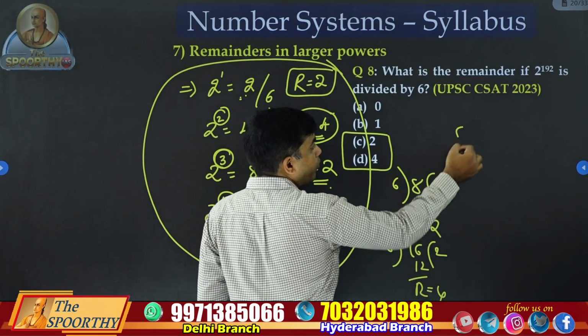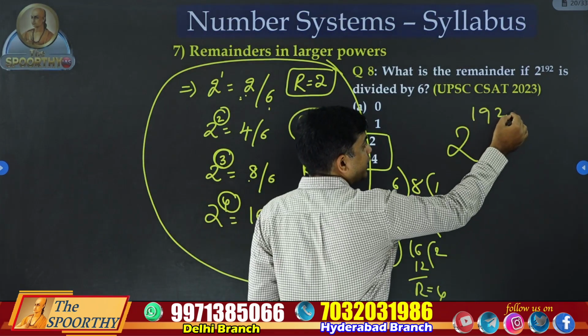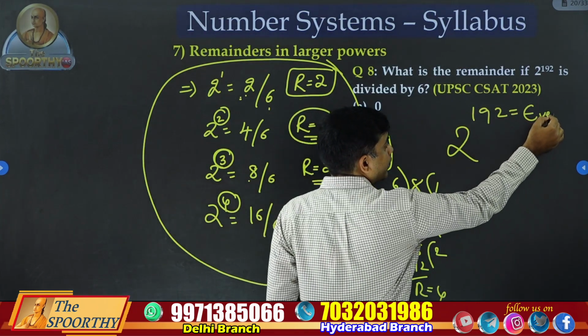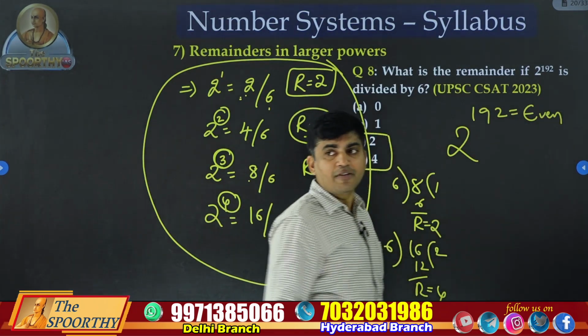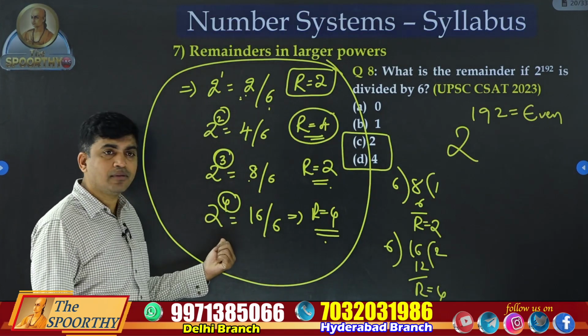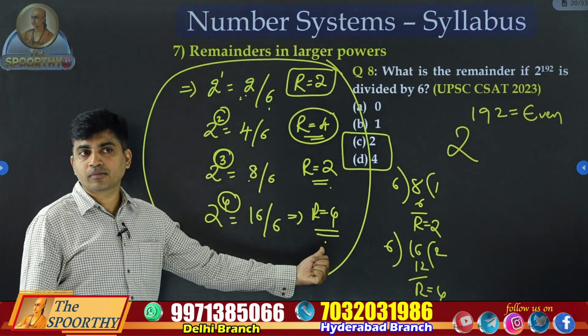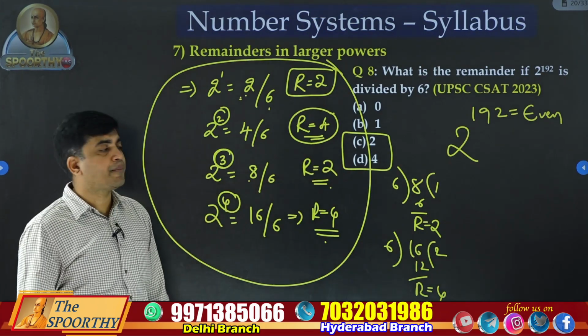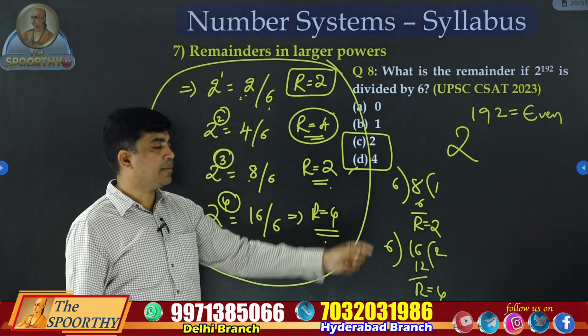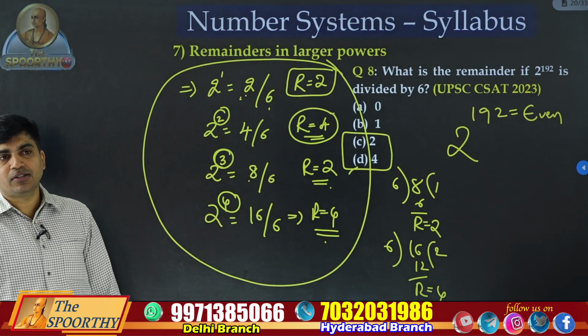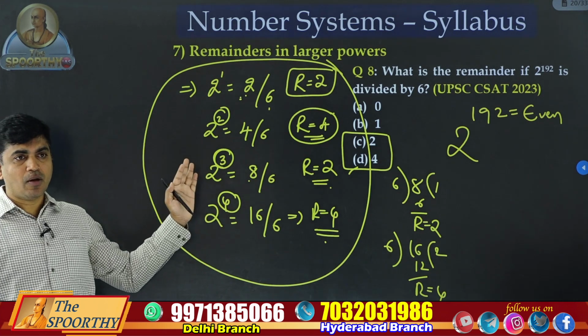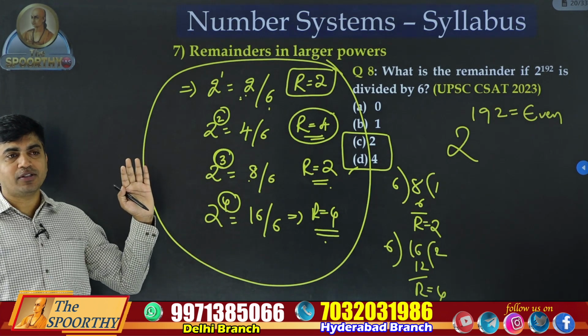So 2 power 192, is it even or odd? Power is even. If power is even, what is your answer? 4. So 4 is the answer. Option D. This type of question we will discuss in the remainders concept.